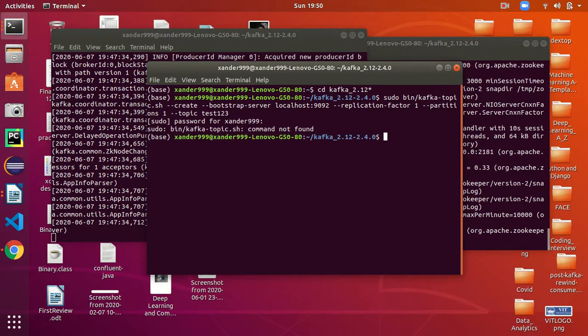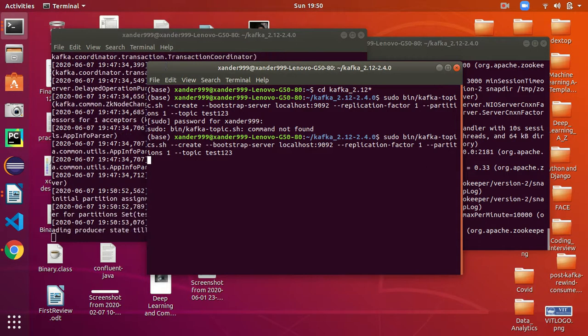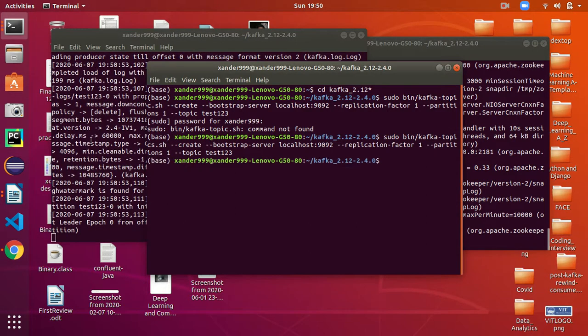Okay, I made a mistake. Got it. It's actually kafka-topics.sh. You can see some changes have been made in our Kafka server in the background, and you can see the topic has been created.